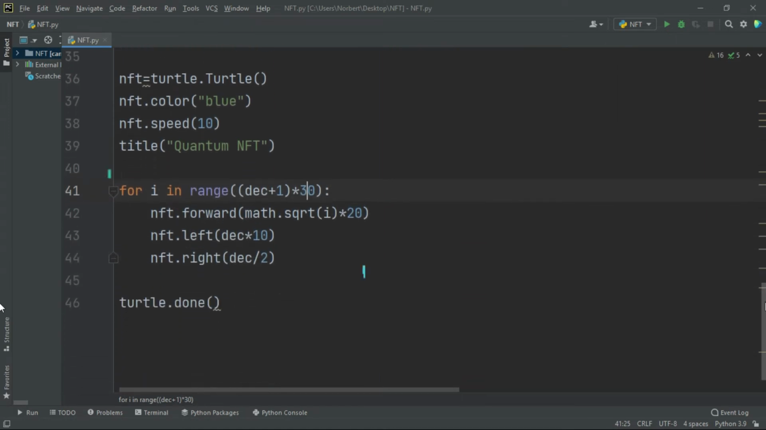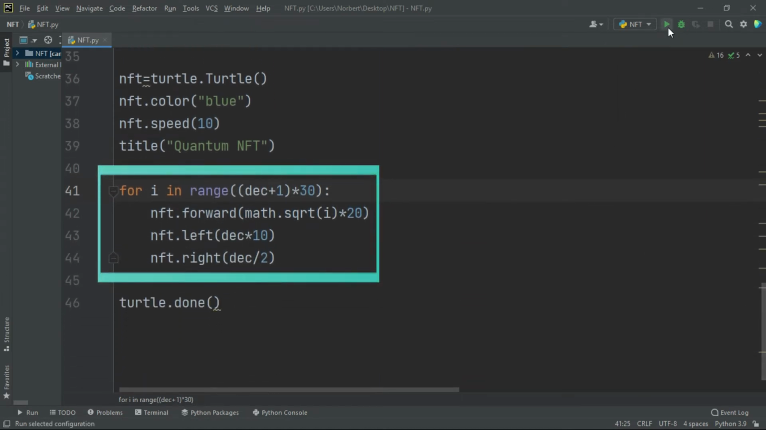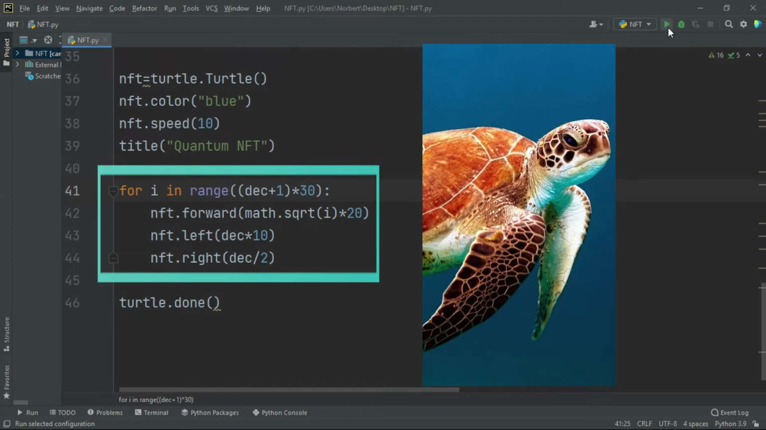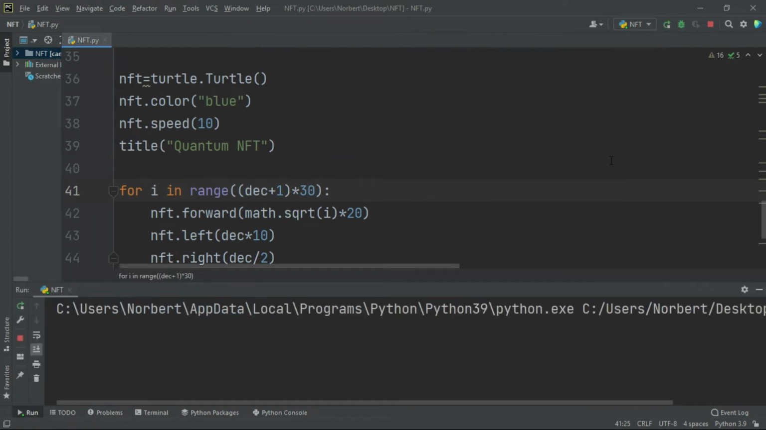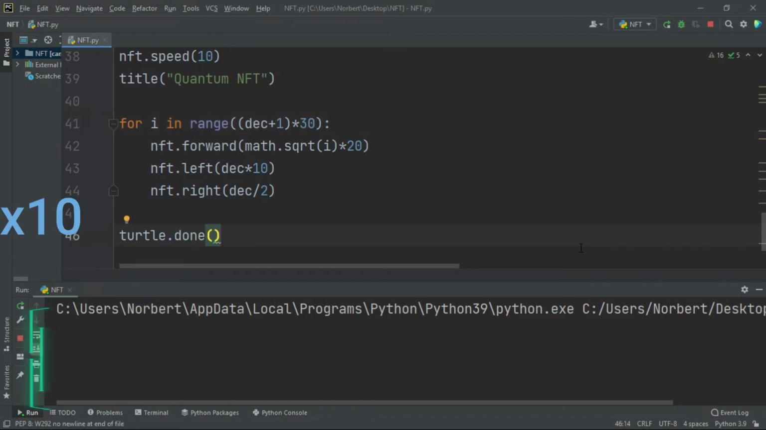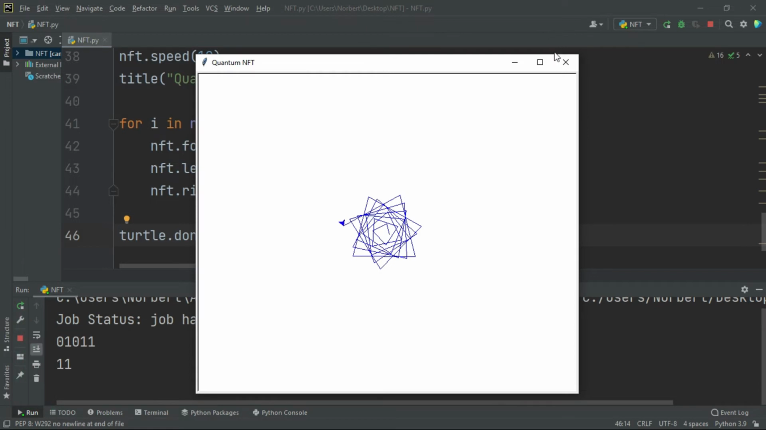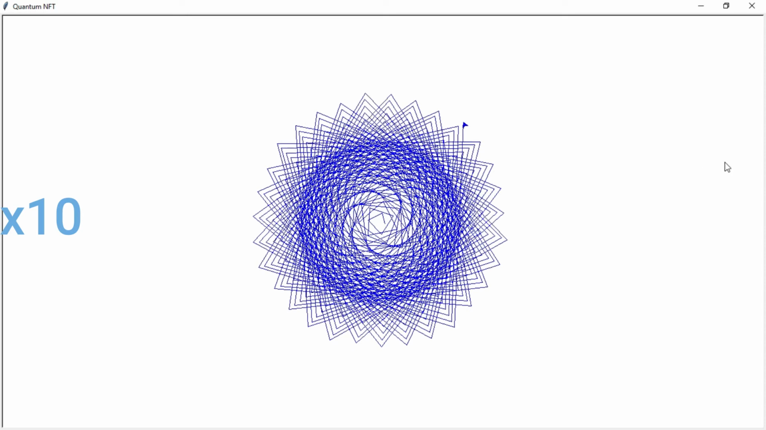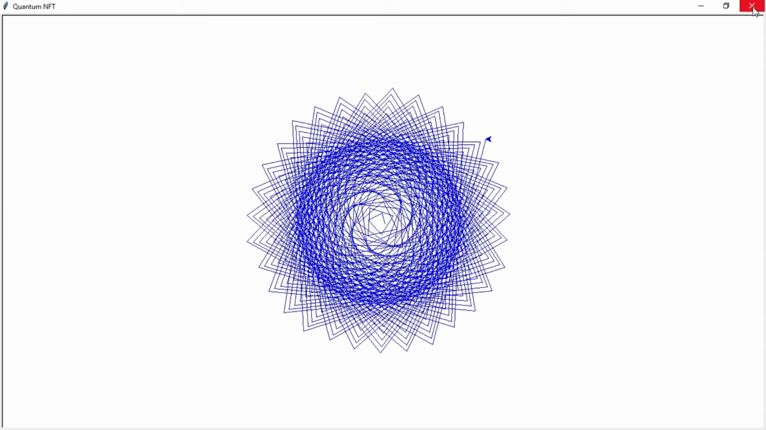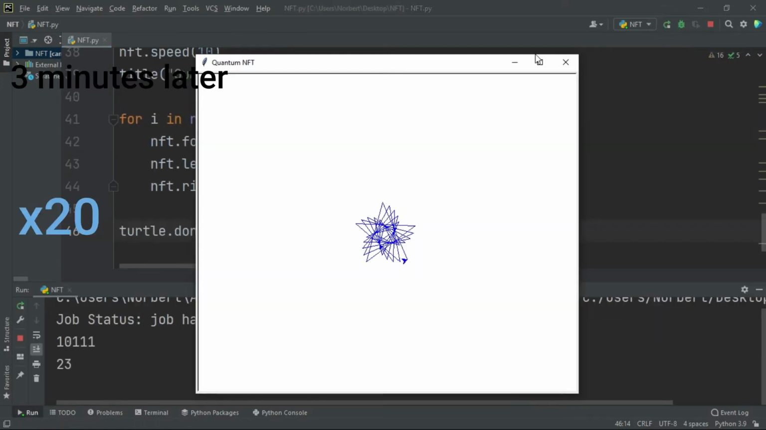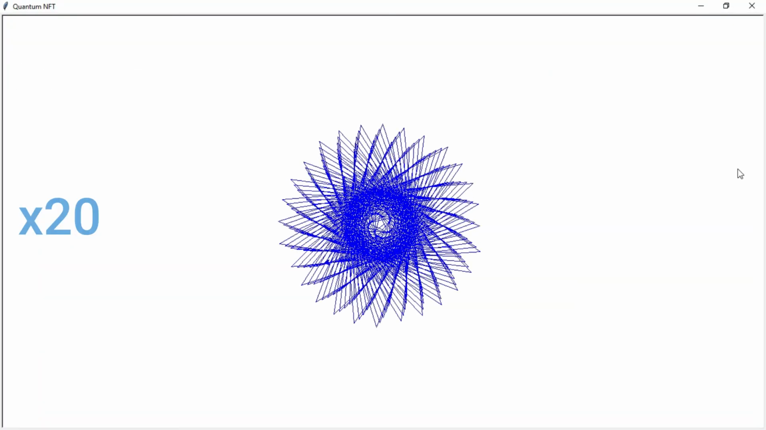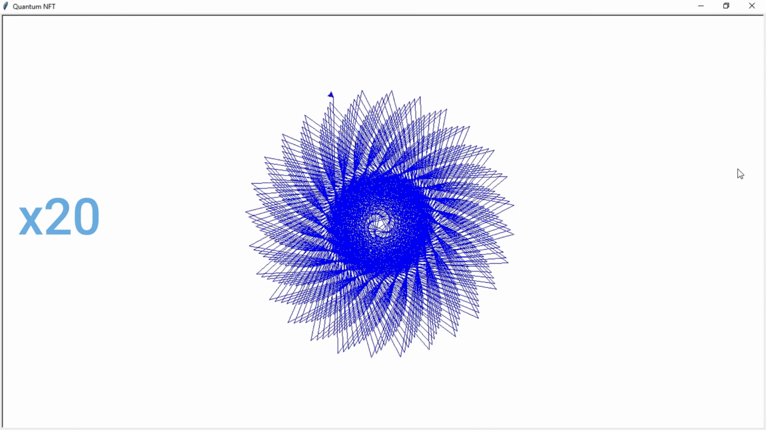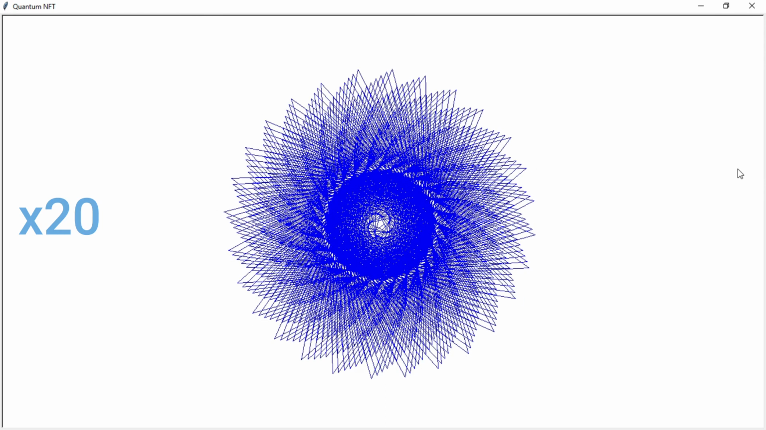In this for loop, we will use that number to draw a shape with the help of the Turtle library. Okay, now let's run the code. Now it has started to draw. This is the final shape. Let's run the code again. This time it gives us this beautiful shape.